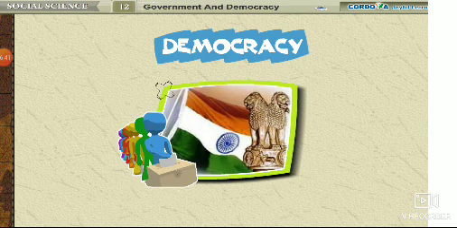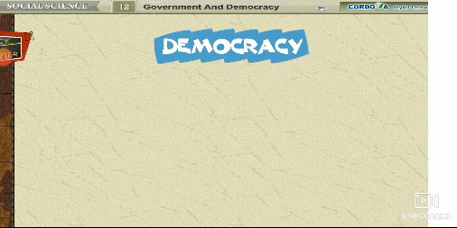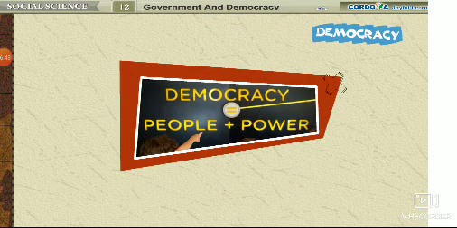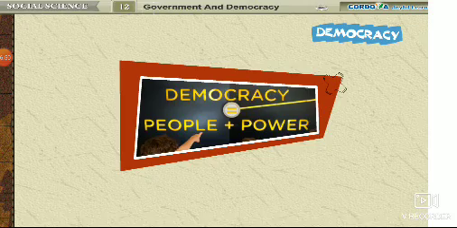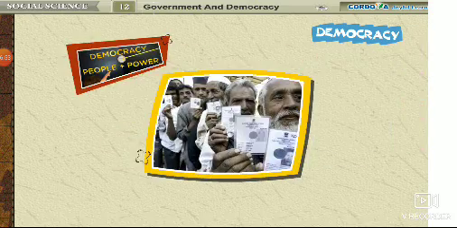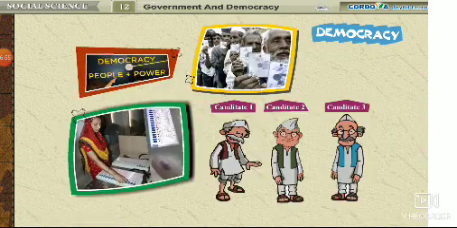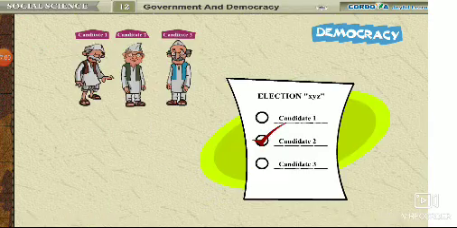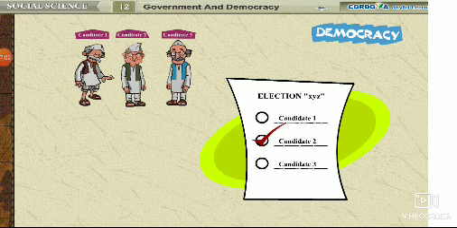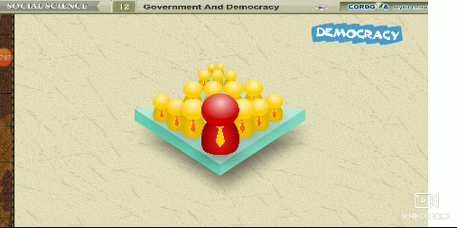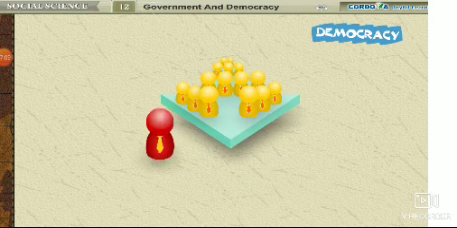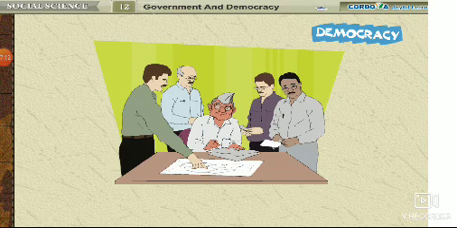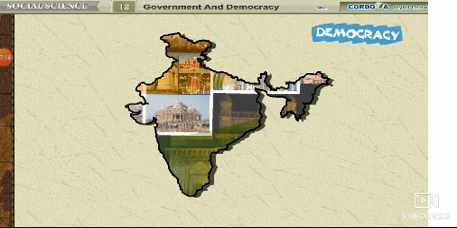Democracy. Democracy is the most popular form of government today. It is the most popular as the supreme power lies with the common people who cast votes to elect representatives of their choice through elections. The person who gets the maximum number of votes is the winner. Like this, many leaders are chosen through elections. Then they become the decision makers who run the country.